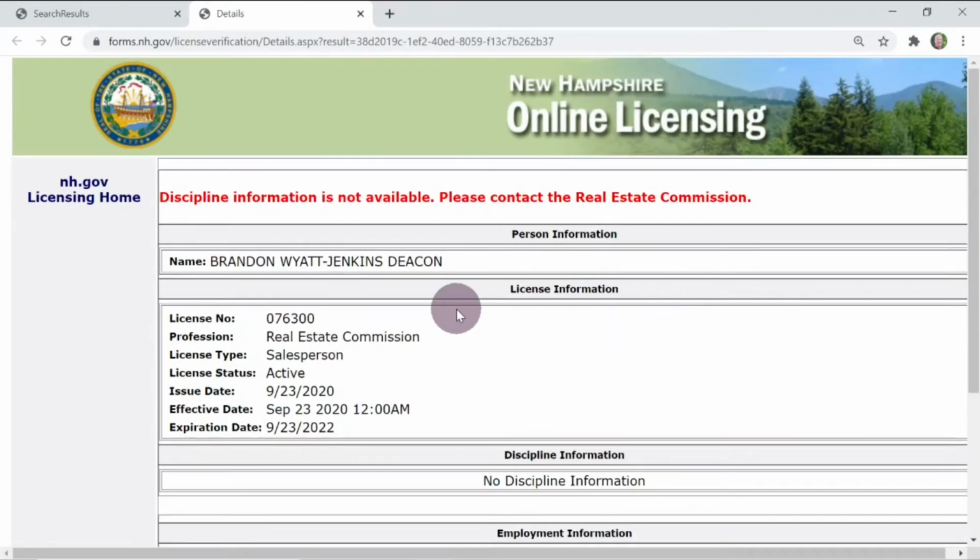So you'll also notice at the top it says discipline information is not available. Please contact the Real Estate Commission. Now, if you want to do a little more research on your agent and find out if there is discipline information, you should contact the Real Estate Commission to find that out.